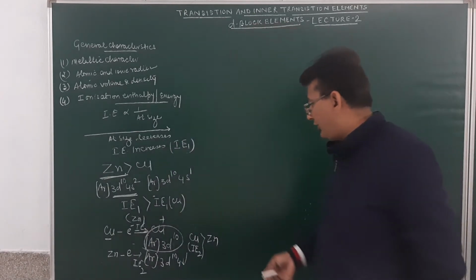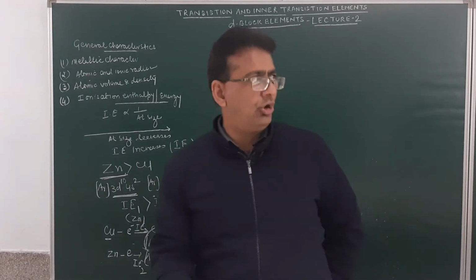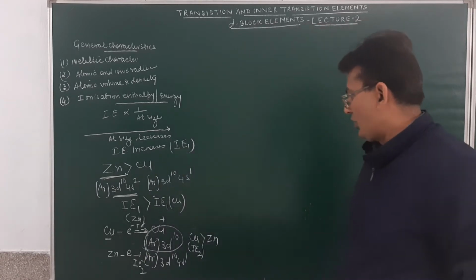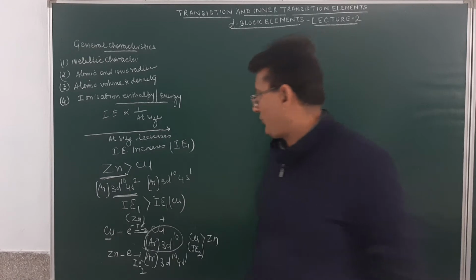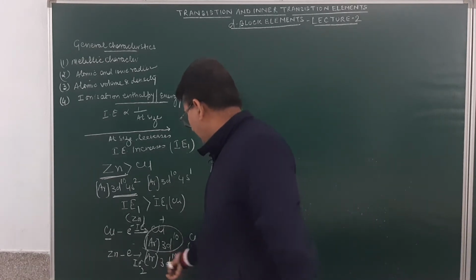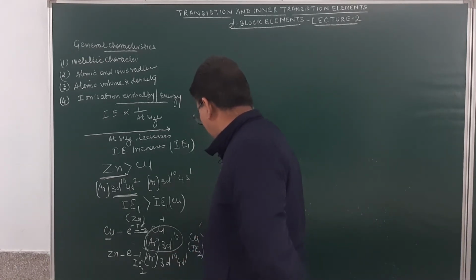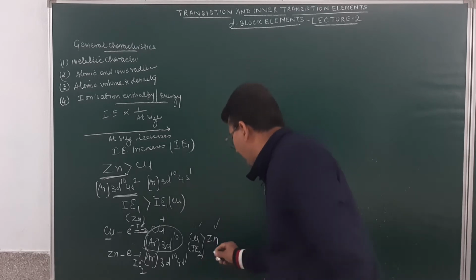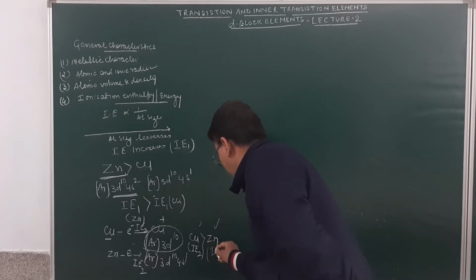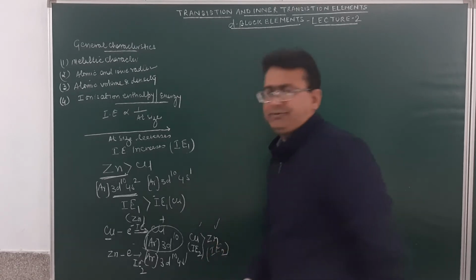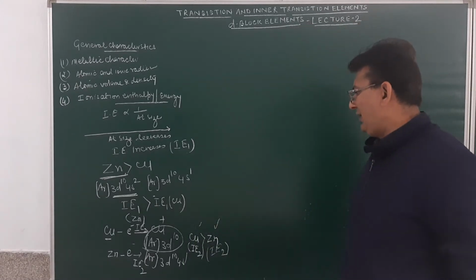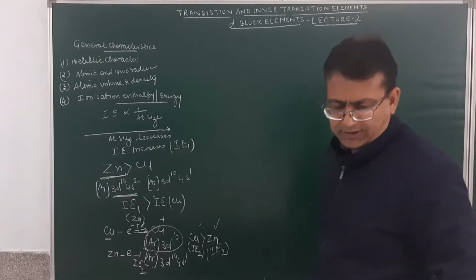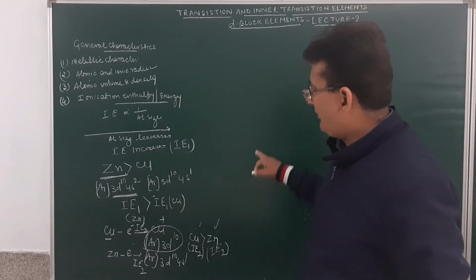These kinds of things you must remember. Here copper will have a higher ionization energy as compared to zinc if we consider the second ionization energy. Similarly, the further ionization energies can be discussed. Am I clear?